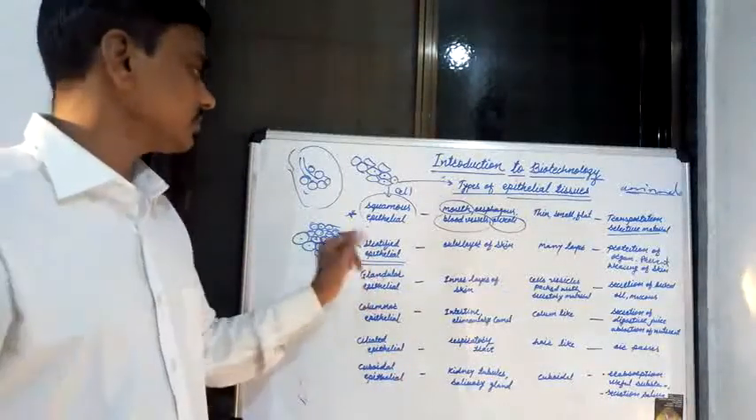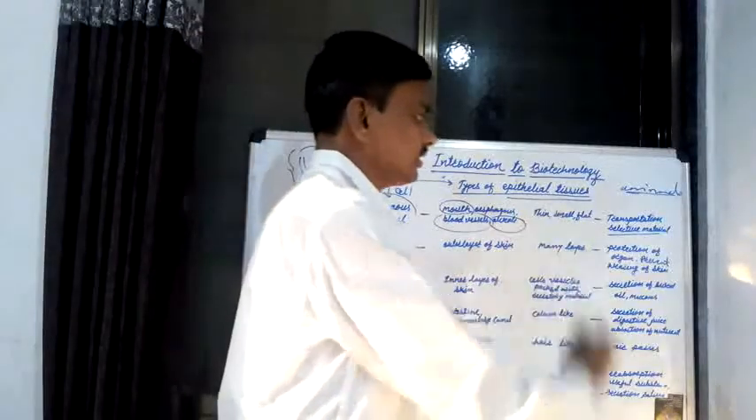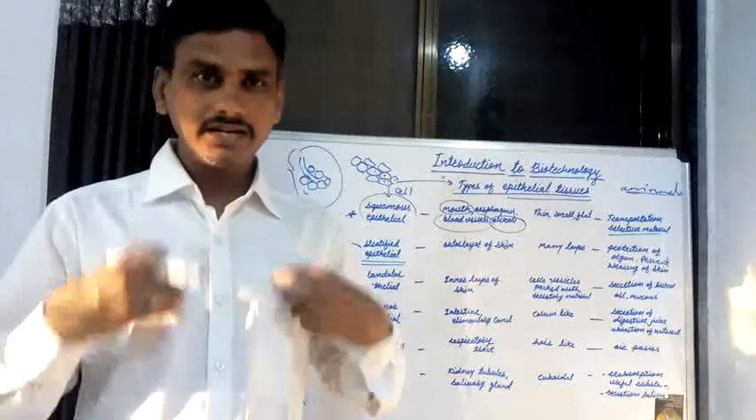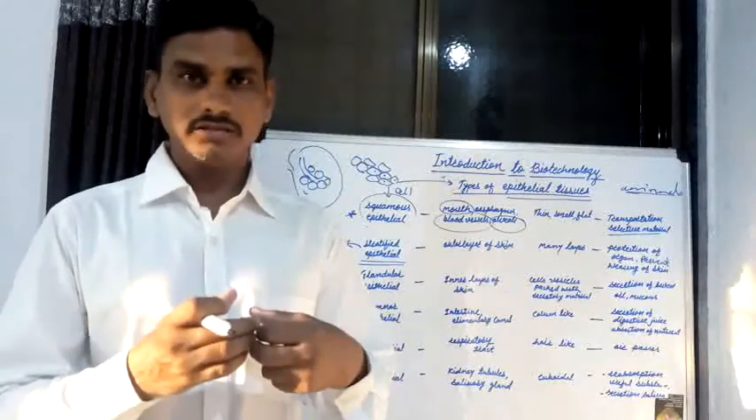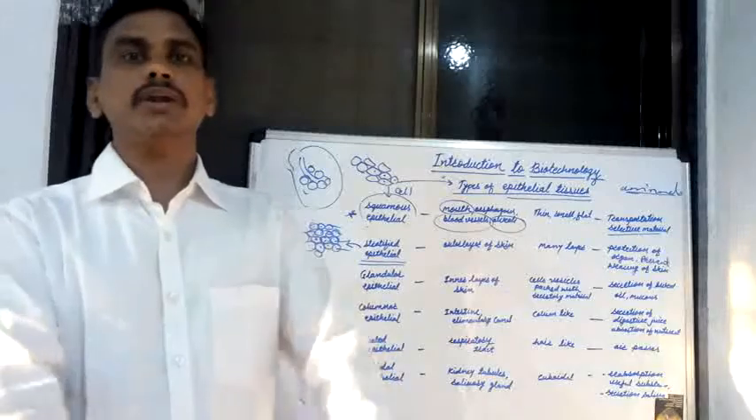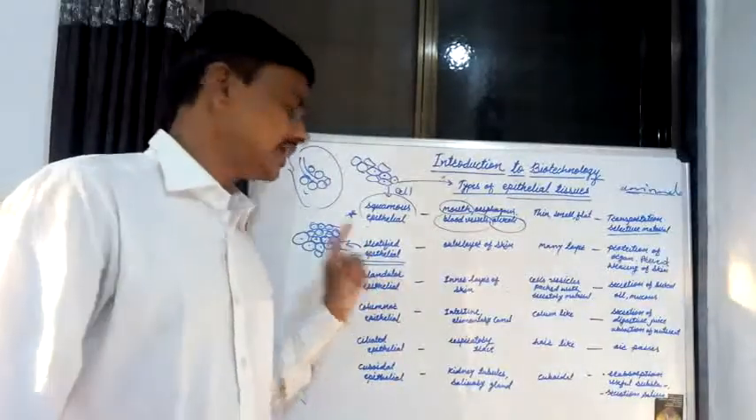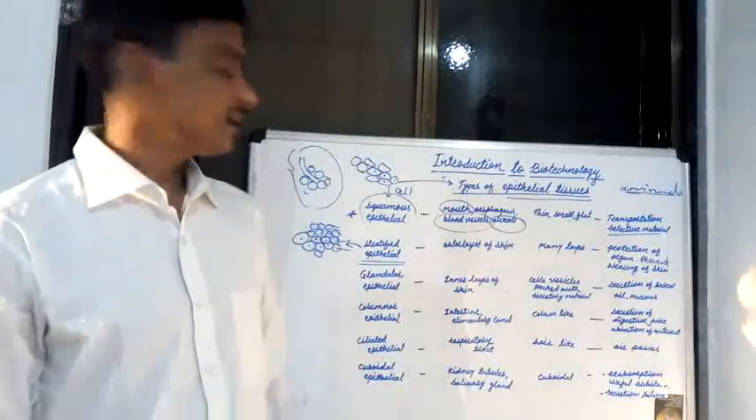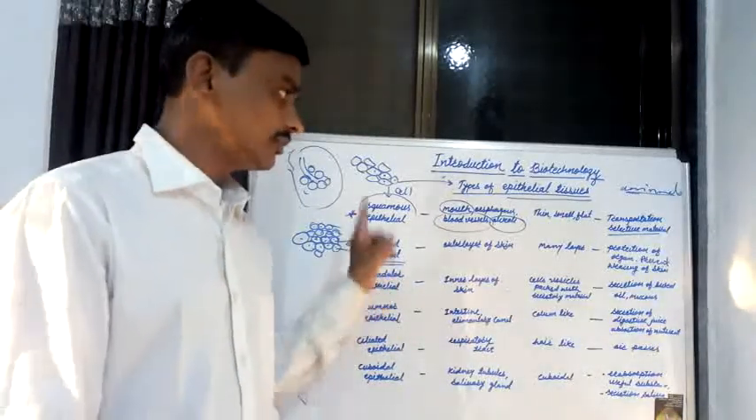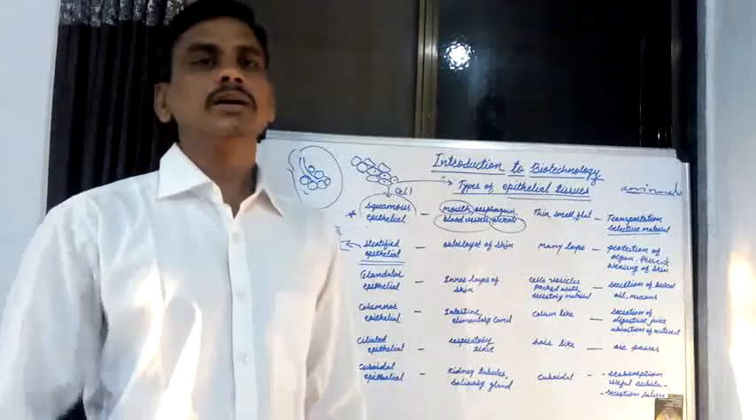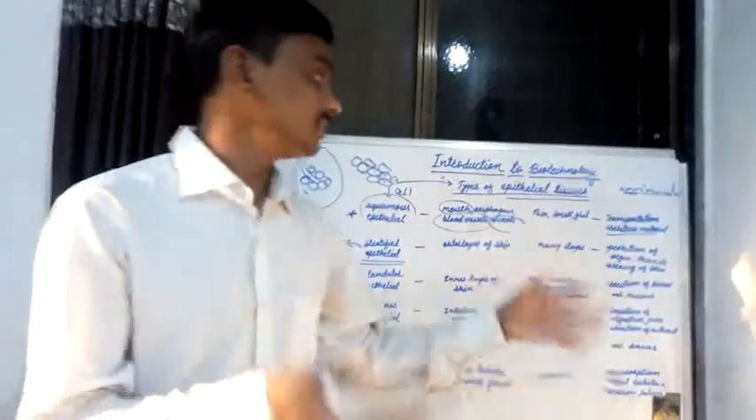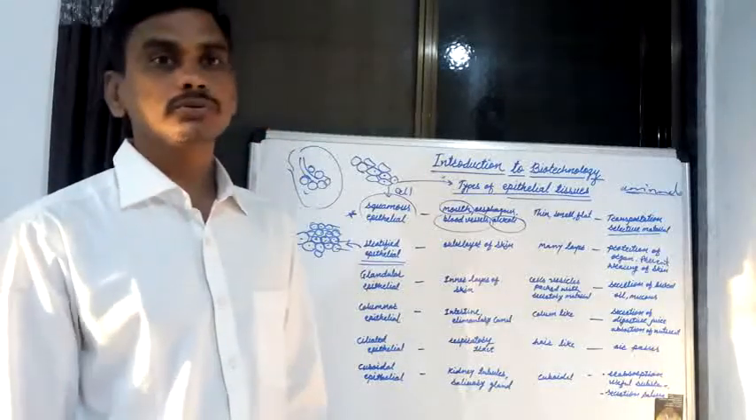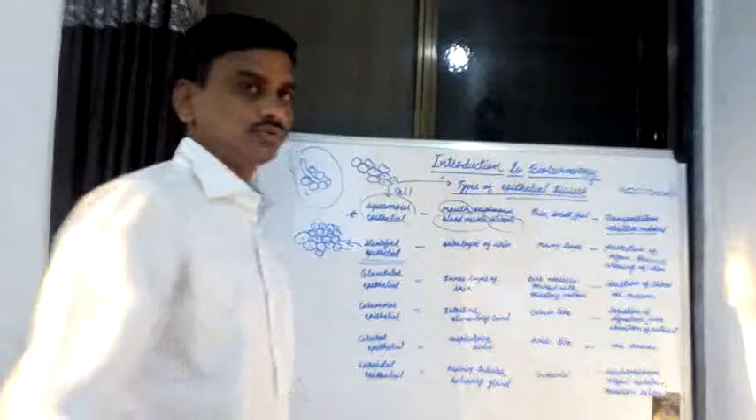The most important function of stratified epithelial tissue is protection of various organs. The different organs present in our body, protection of these organs, protection of the body is carried out by stratified epithelial tissue. And the second function is that it prevents the wearing of skin. This is the second type of epithelial tissue.